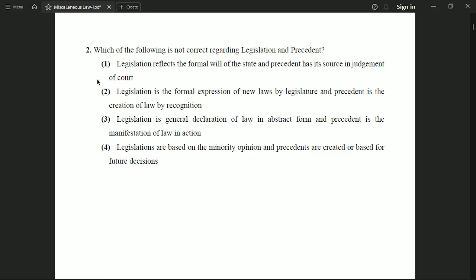Option number 3, legislation is general declaration of law in abstract form and precedent is the manifestation of law in action. And our option number 4 is, legislations are based on the minority opinion and the precedents are created or based for future decisions. So our correct option in this question is option number 4, which is wrong regarding legislation and precedent.